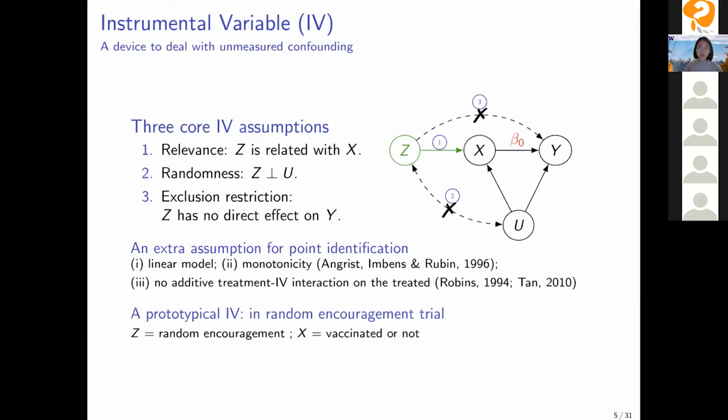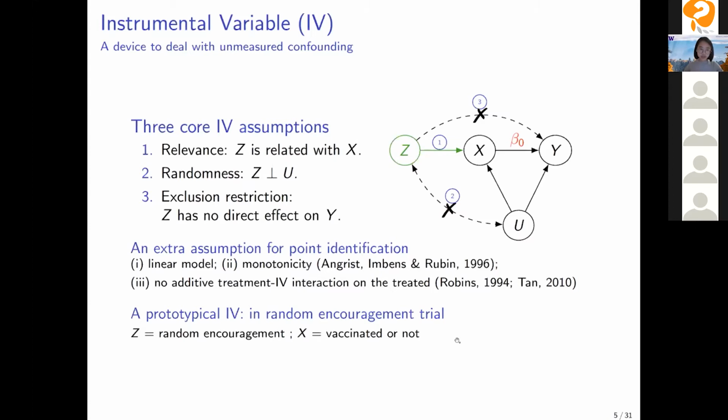Suppose we want to learn the effect of a vaccine on some outcome of interest. Then in a randomized encouragement trial, we can use the random encouragement as this instrumental variable Z. If the encouragement is effective, then we should be able to see that Z is related with X. So this justifies the relevance assumption.